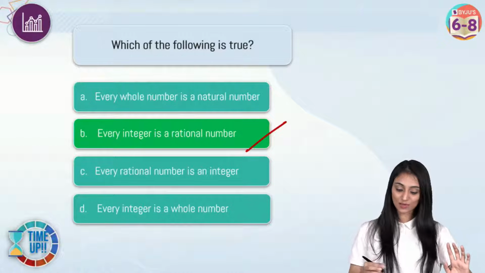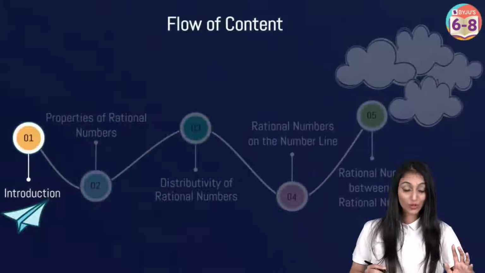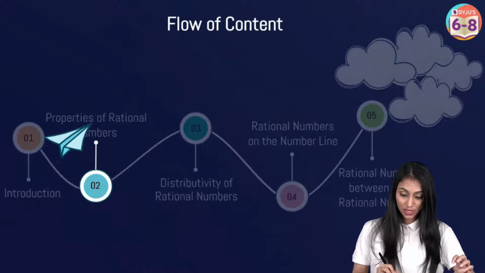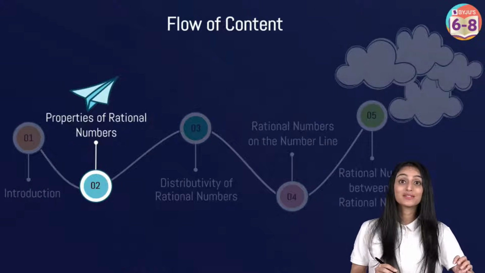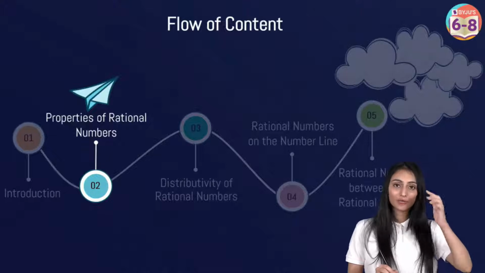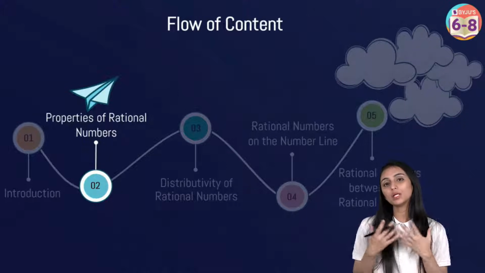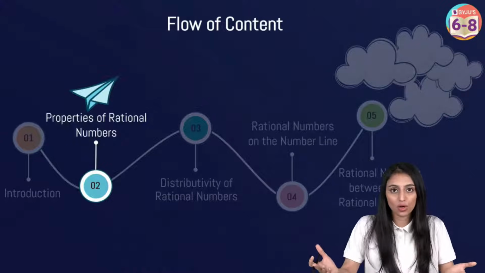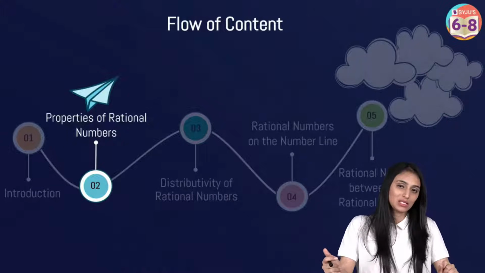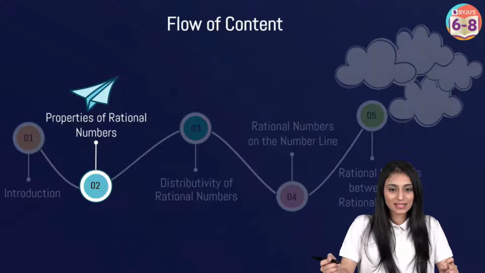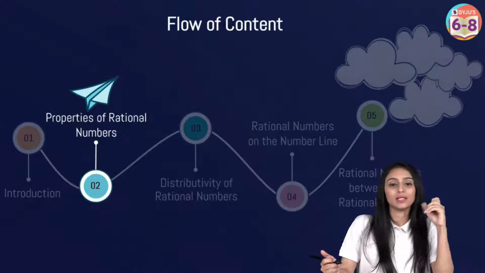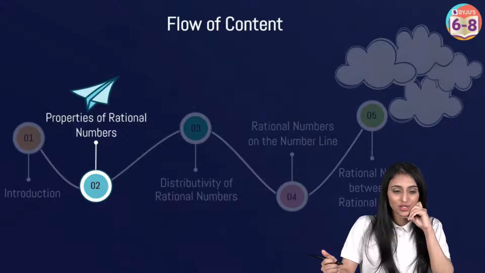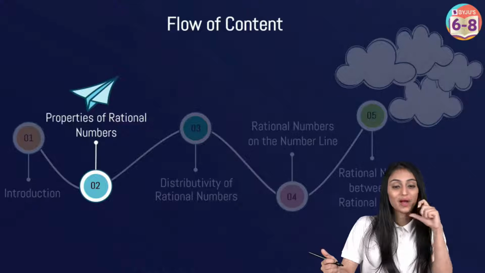All right, all right. Let's move ahead. Let's take a look at what we are going to learn next. Till now we talked about the introduction of rational numbers. Now we will talk about the properties of rational numbers. Before I start off with the properties, first tell me why do we need to learn the properties of rational numbers? Why can't we solve it just normally like we normally solve it? Why do we require these properties? Why do we need to learn them? Why do you think we need to learn these properties? Just because they are given in your book? That's why we are learning them? So what is the need? Why is it given in the book?